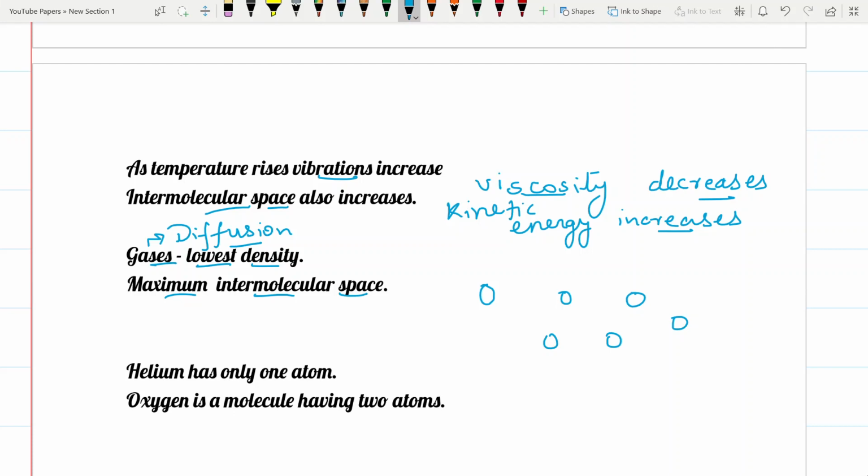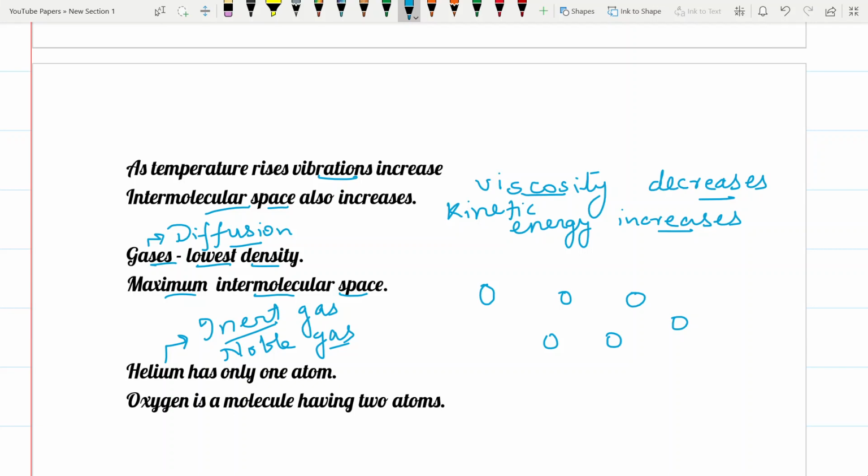In gases actually we have more than one type of atomic arrangement. In some gases like helium, it is an inert gas. We can also call these noble gases. We call them inert because they are chemically inert. They do not combine with other gases or any other element because their outermost shell is fully filled.